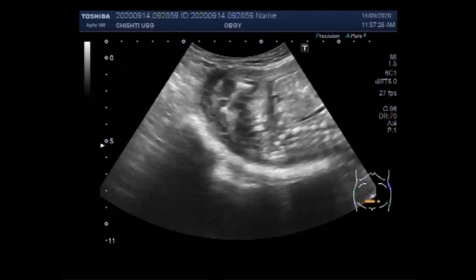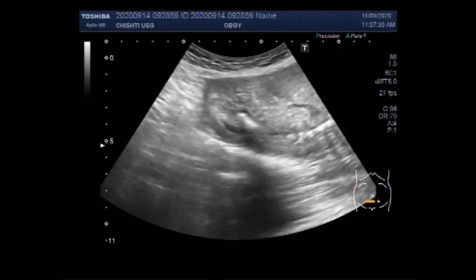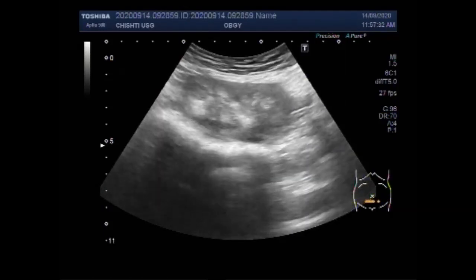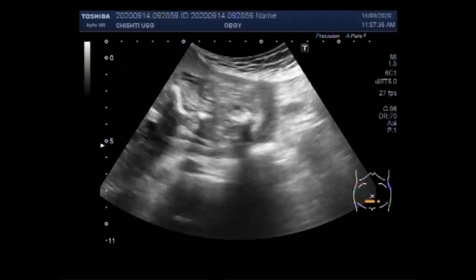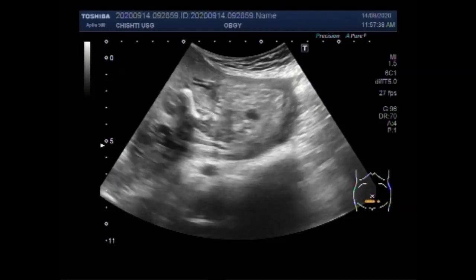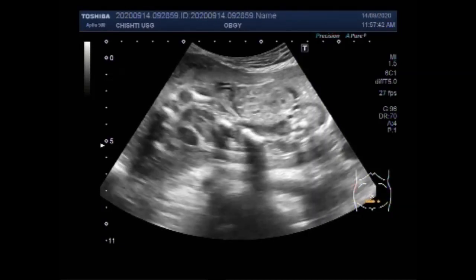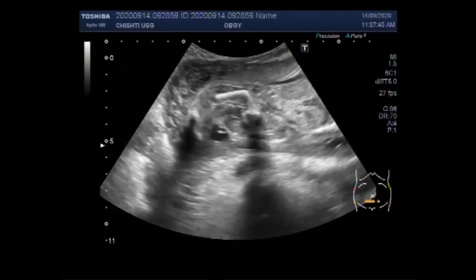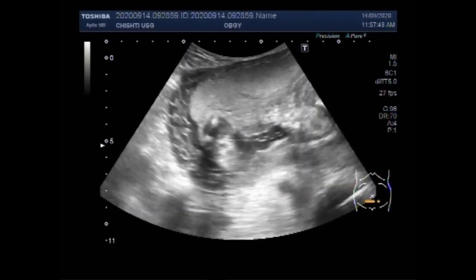Now the femur length measurement of this fetus showed a gestational age of about 20 weeks, while the other two parameters showed about 26 weeks. So the femur is short, small for dates.